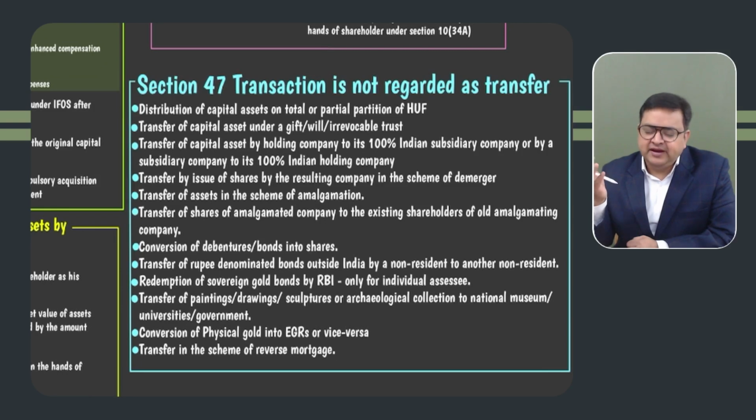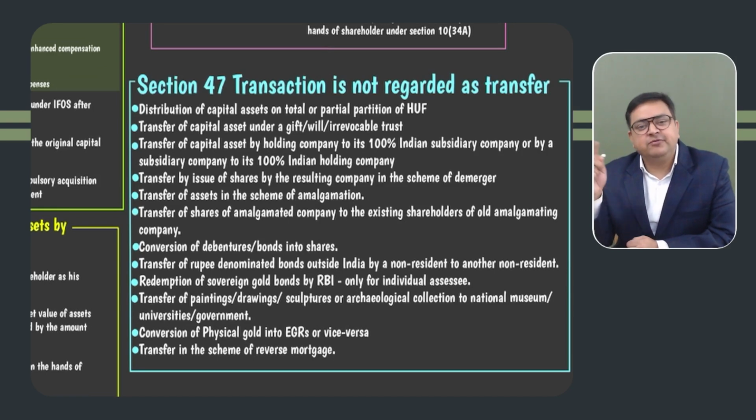We understand in IFOS, in case of land and building, we take the stamp duty value. In case of others, we take the market value. So whatever is the market value or stamp duty value, as the case may be, in the hands of the receiver, it would be taxable. Correct? Provided the value is more than 50,000, that is an IFOS concept.